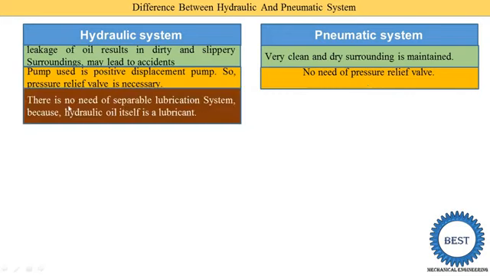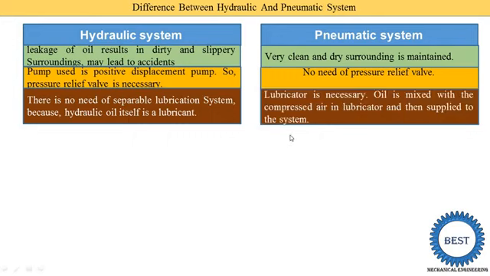In a hydraulic system there is no need of a separate lubrication system because hydraulic oil itself is a lubricant. Oil generally passes through every component inside the hydraulic system, so we do not require any separate lubrication system because the oil itself lubricates. You generally know that in every lubrication system we use oil, and here the working substance is oil, so we do not require any separate lubrication system. So the cost of the lubrication system is reduced.